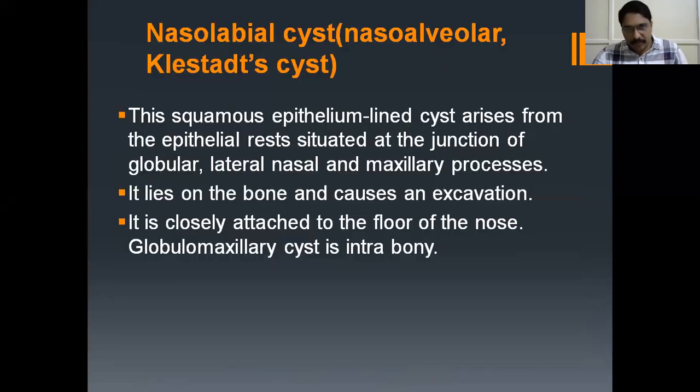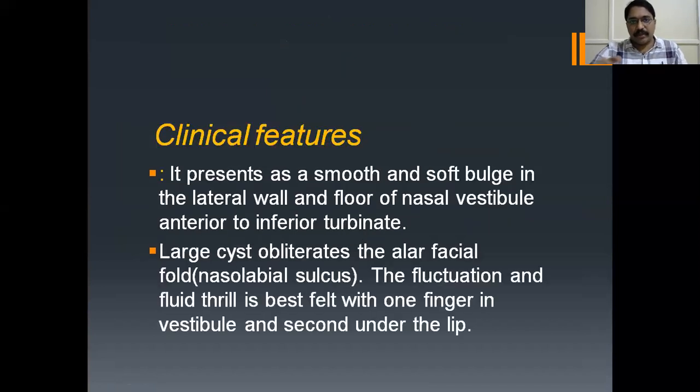What's the last one? Tumor. This is a nasolabial cyst or nasoalveolar cyst, or one more name, Klestadt's cyst. This is a squamous epithelial lined cyst arising from the epithelial layer situated at the junction of globular, lateral nasal and maxillary processes. It lies in the bone and causes an excavation, forms a cavity. It's an important one, nasolabial cyst.